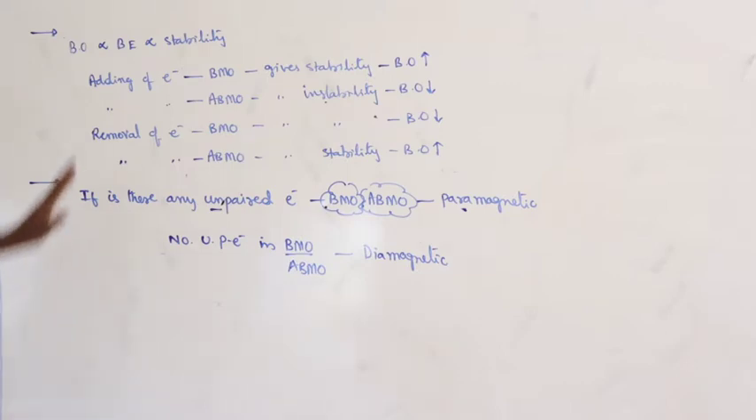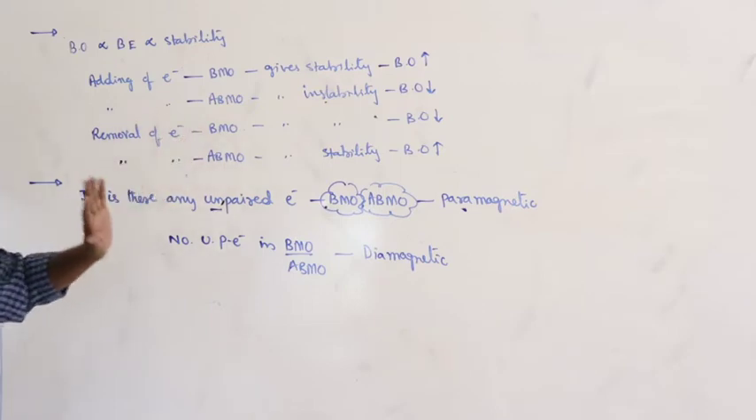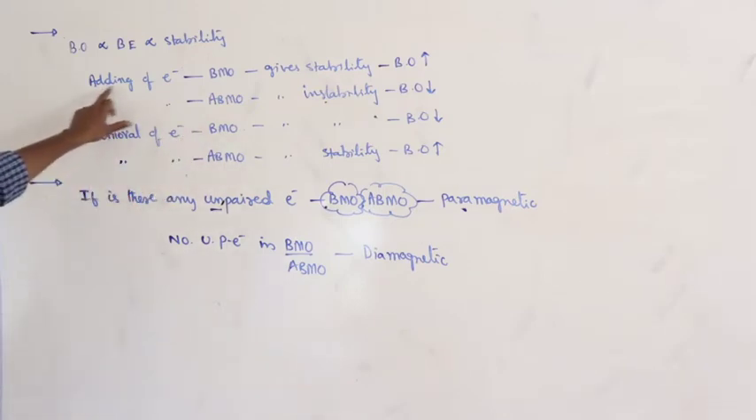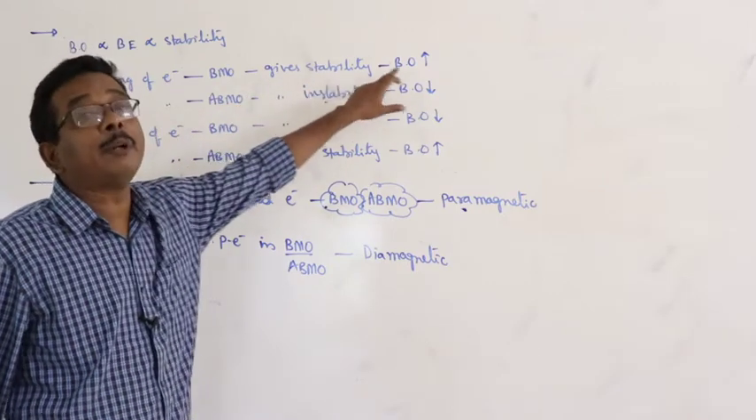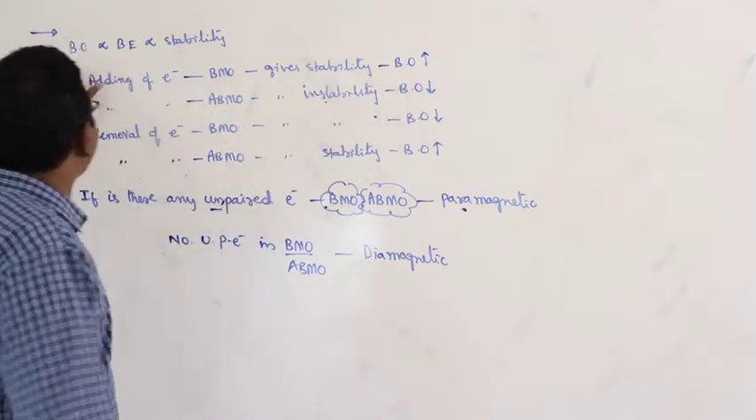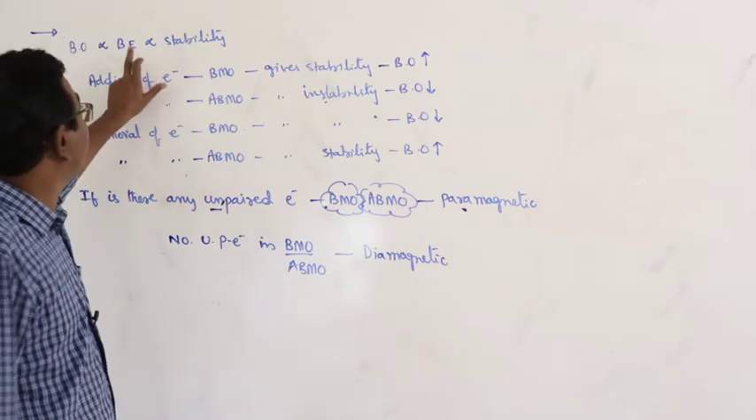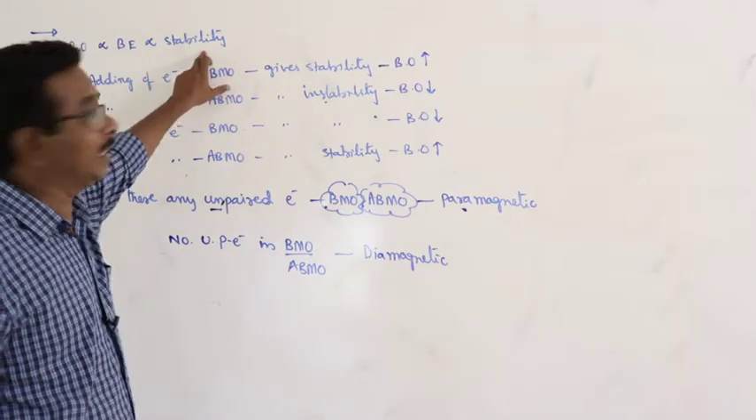Application-oriented information. Adding an electron to a bonding molecular orbital gives stability. Then what happens to the bond order? It increases. Bond order increases, bond energy increases, and stability increases.